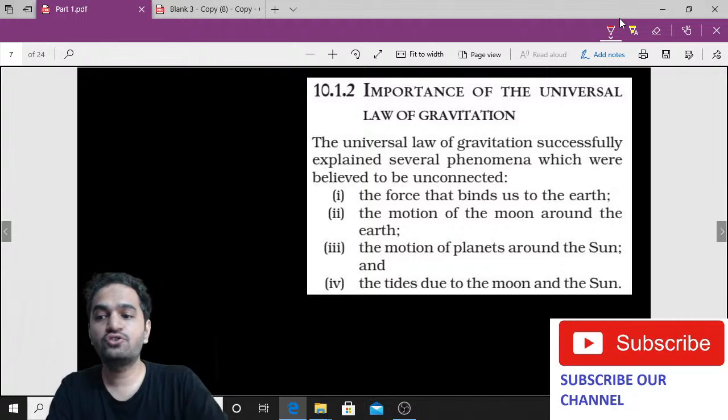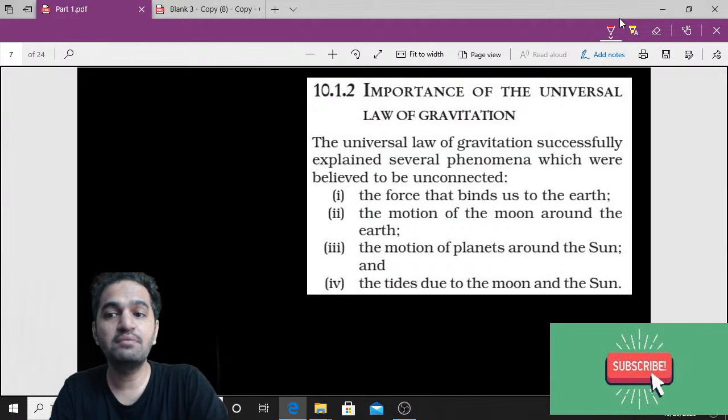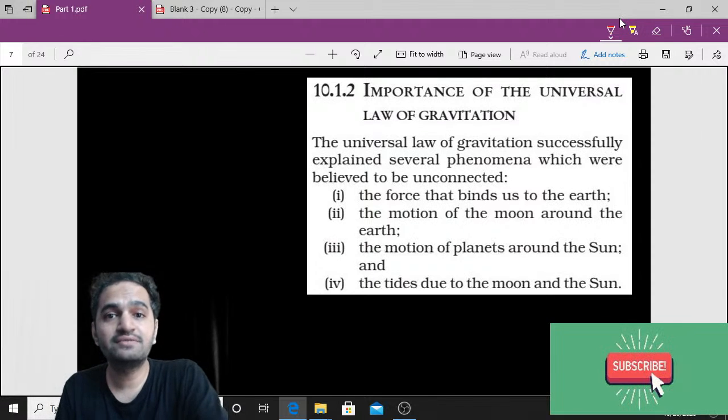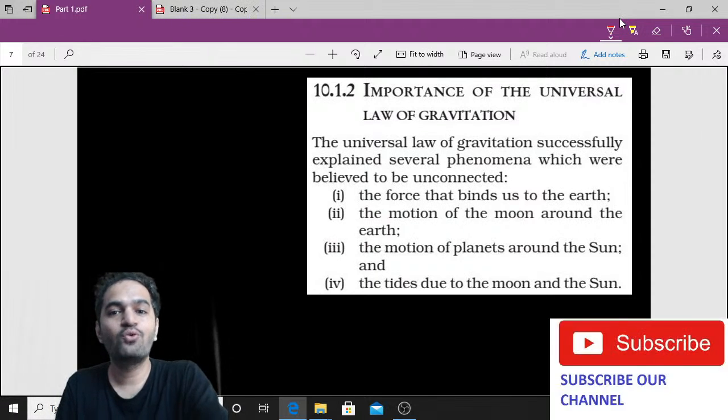Now let us go with the next point, and that is importance of the gravitational law, universal law of gravitation. So why to even study? The main question is why to even study.